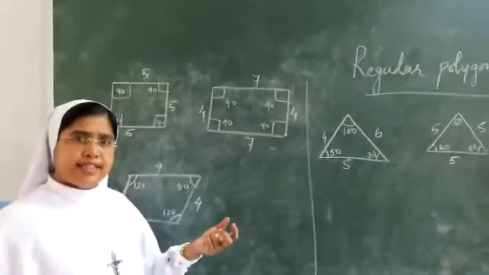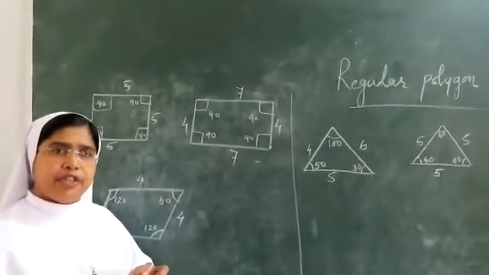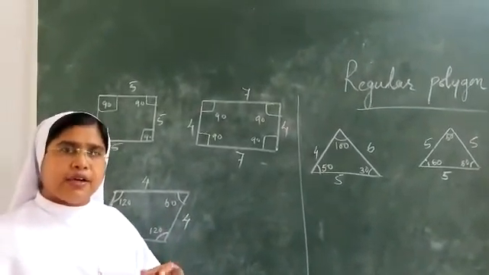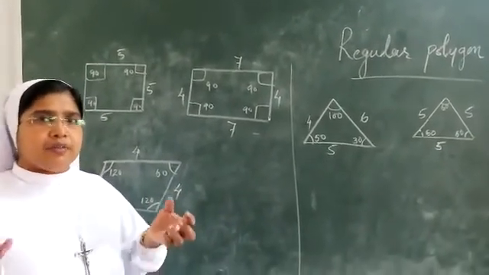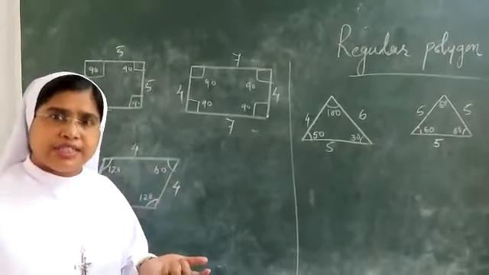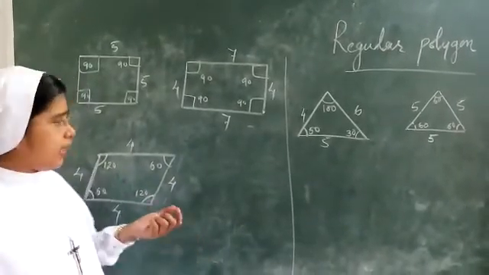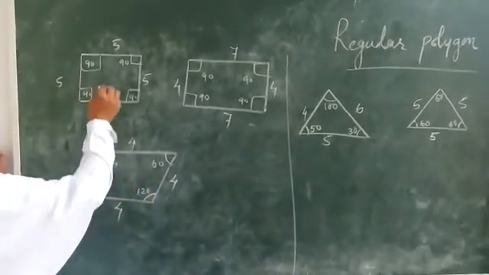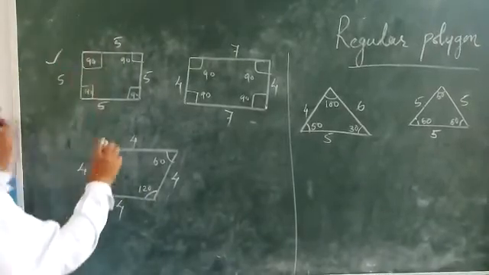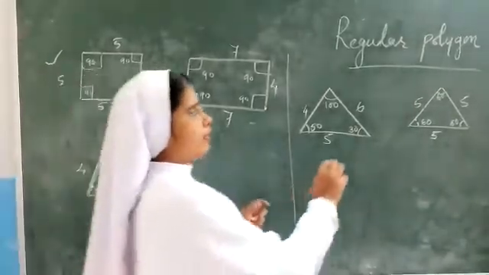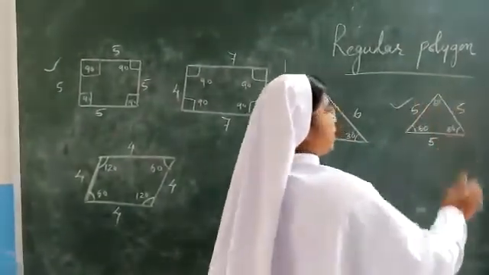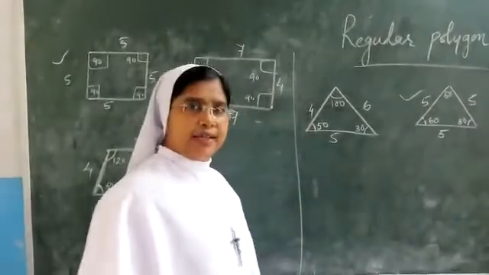So we saw a quadrilateral and a triangle, and if we take a pentagon, which has 5 sides, we can also have equal sides and equal angles, or only equal sides but different angles, or the same angles and different sides. So here we have a quadrilateral with equal sides and equal angles, and here we have a triangle with equal sides and equal angles.